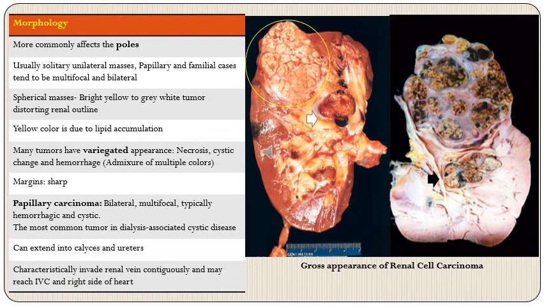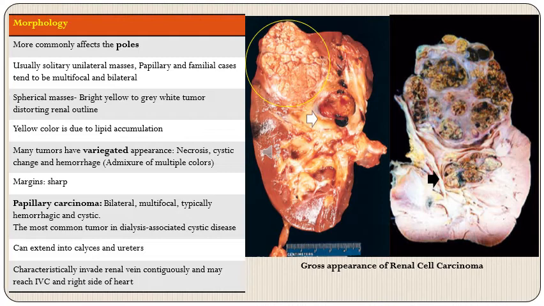Now this yellow color on gross is due to lipid accumulation in the cells of this tumor, and many of these tumors will have a variegated appearance, meaning there will be a mixture of multiple colors, and this is because of areas of necrosis, cystic change and hemorrhage which occur in these tumors. Margins are usually sharp, that is they are well delineated from the surrounding renal tissue.